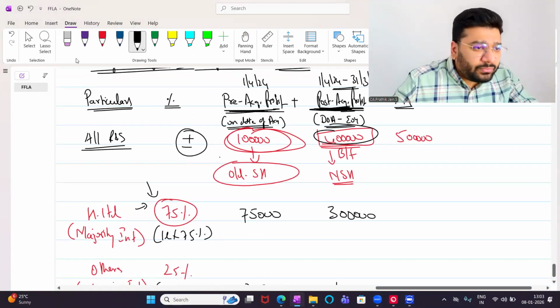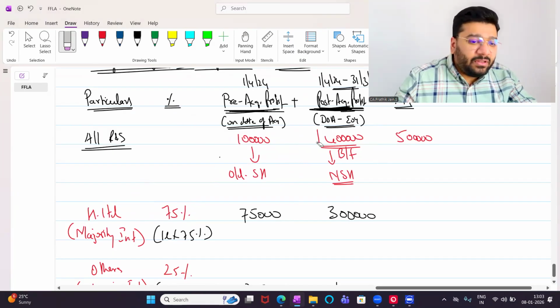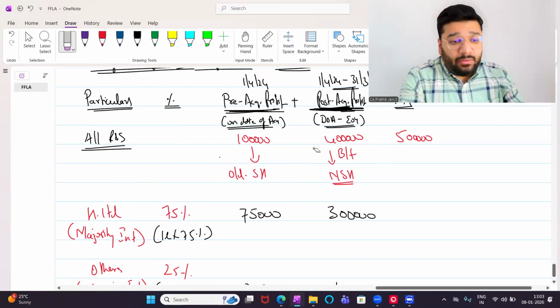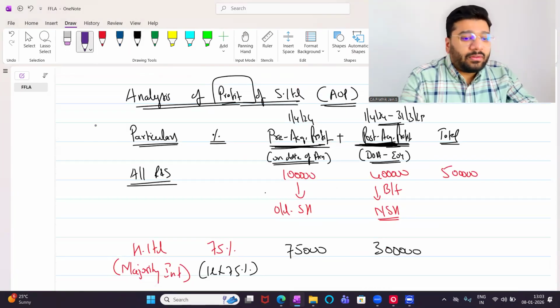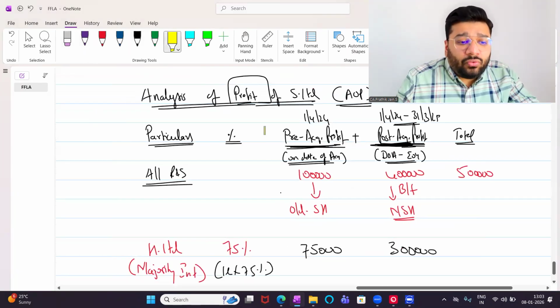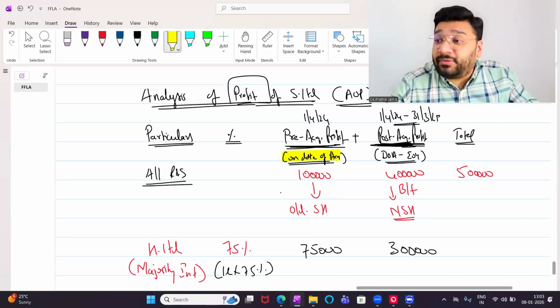So my question to all of you: to prepare AOP, what data do you need? From this, what did you understand? What data do you need, without which I can't prepare AOP? Sir, one thing is very clear. First thing that you have to know is the date of acquisition.